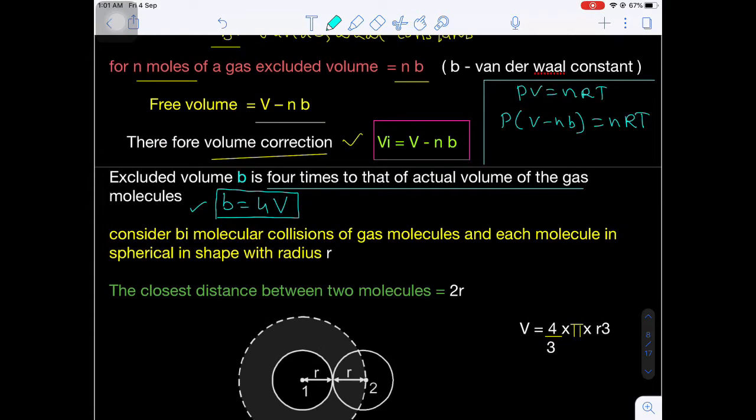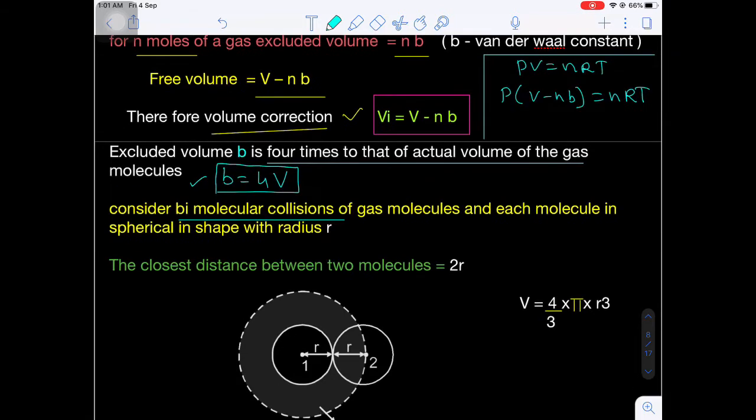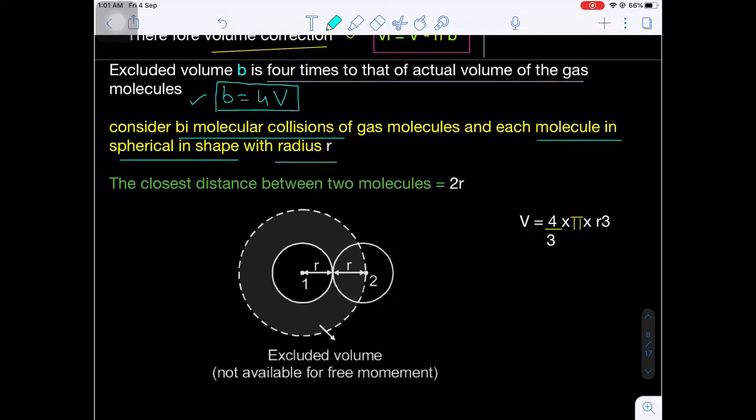Now consider bimolecular collisions. Generally, molecules undergo collisions. If two molecules are allowed to collide with each other, such collisions are known as bimolecular collisions. Which collisions is it assumed to be? Bimolecular collisions. And each molecule is assumed to be spherical in shape. Now what is the radius of a sphere? Here small r.